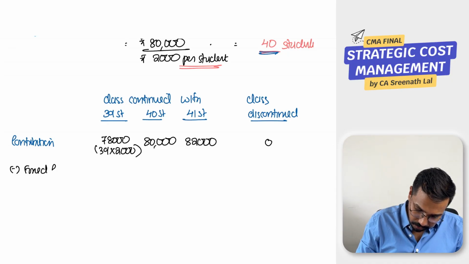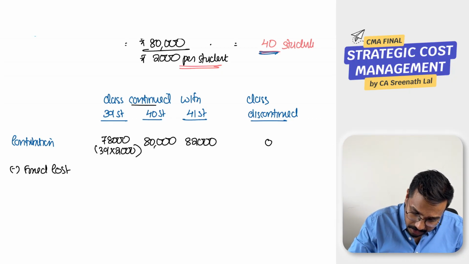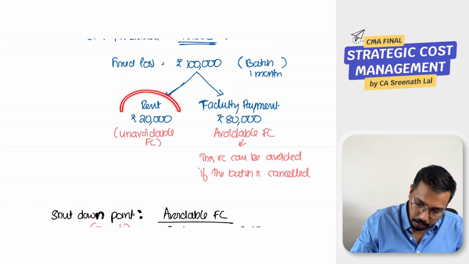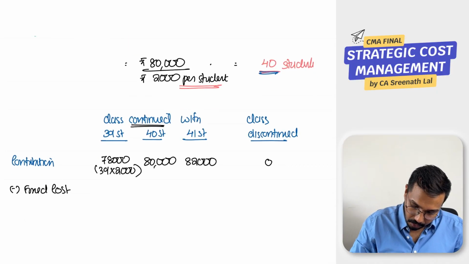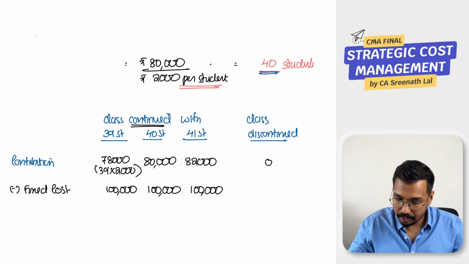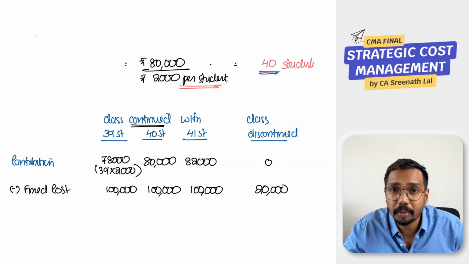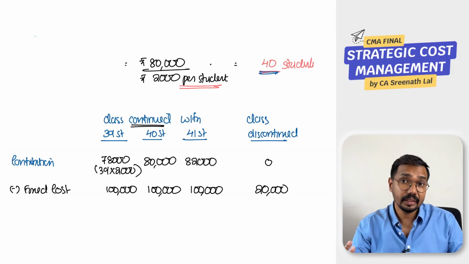Contribution less fixed cost, we get profit. So what is fixed cost? If the class is continued, you have to incur both these fixed costs. You have to pay rent as well as make the faculty payment, which means your fixed cost will be 1 lakh rupees. Whereas if you cancel the class, you don't have to pay the faculty payment. So it will be only the rent, because rent is an unavoidable expense, right? That is why we have to incur rent even if the batch is cancelled.